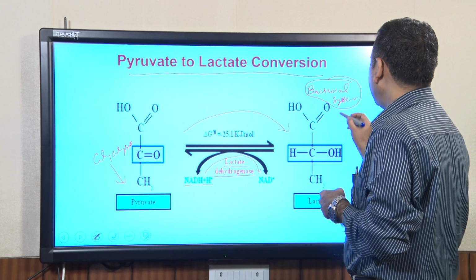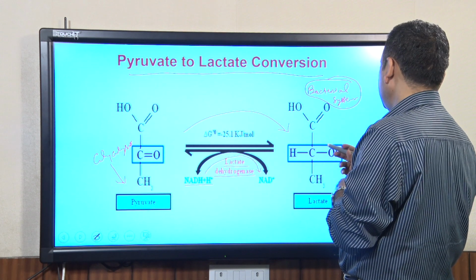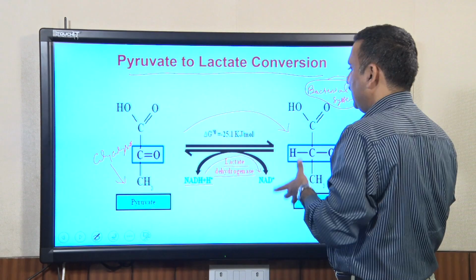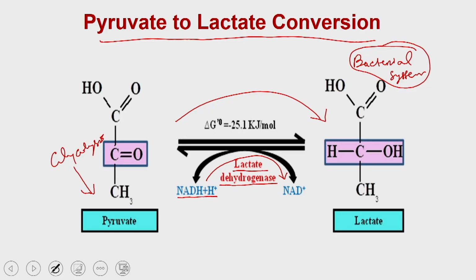One of the classical examples of a bacterial species utilizing this reaction very optimally and producing lactate or lactic acid is Lactobacilli.